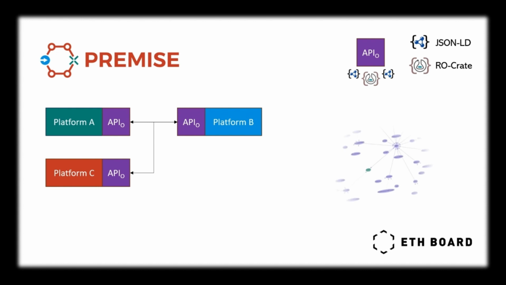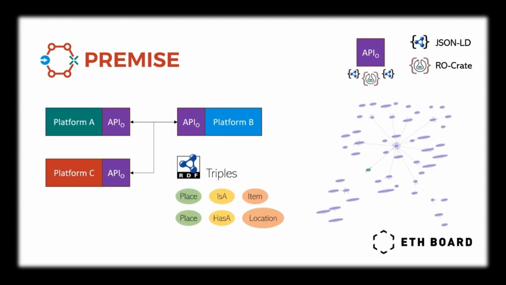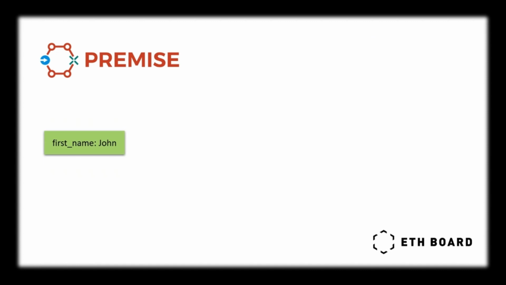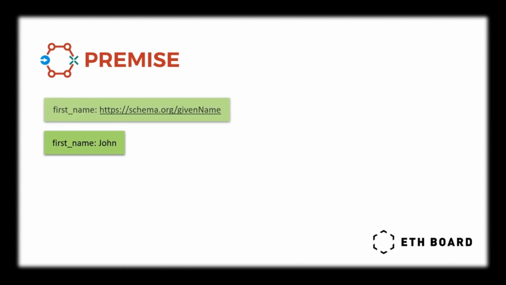Both contain references to ontological concepts in online knowledge bases that interconnect ontologies via object, predicate, subject triples, as defined in the RDF specification. As a use case, let's consider a first_name field with the value John and the contextual meaning associated with an internationalized resource identifier, or IRI, pointing to the schema.org concept of a given name.